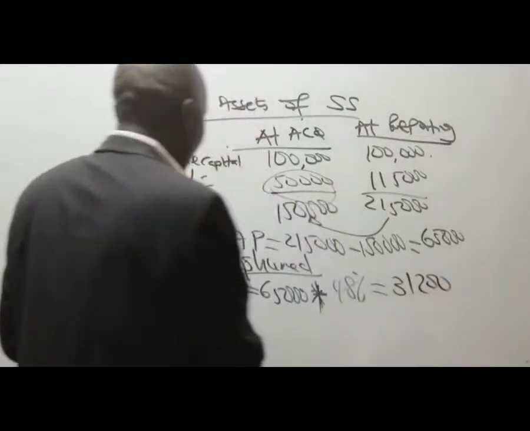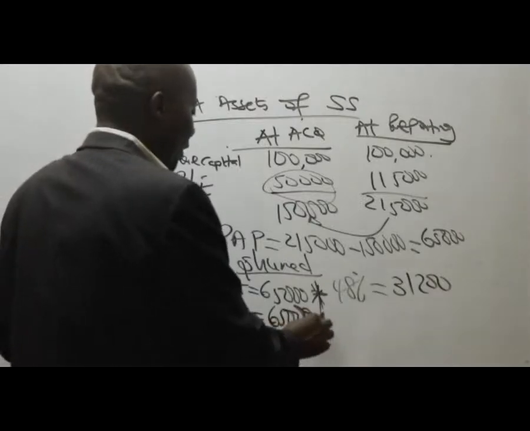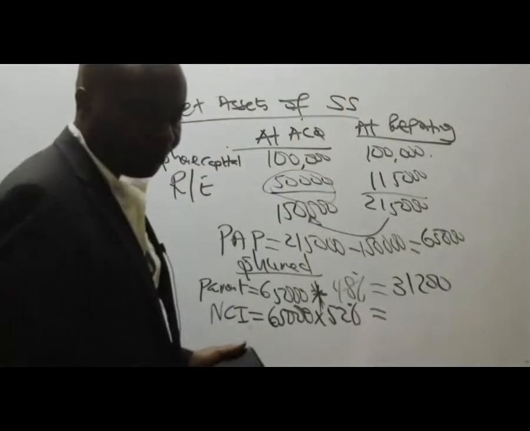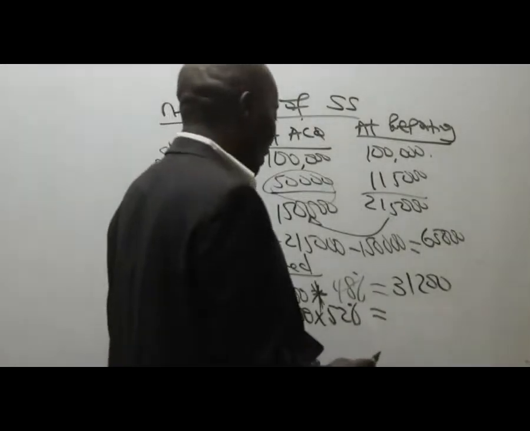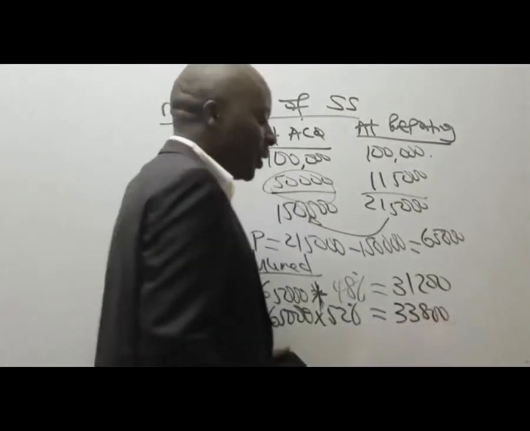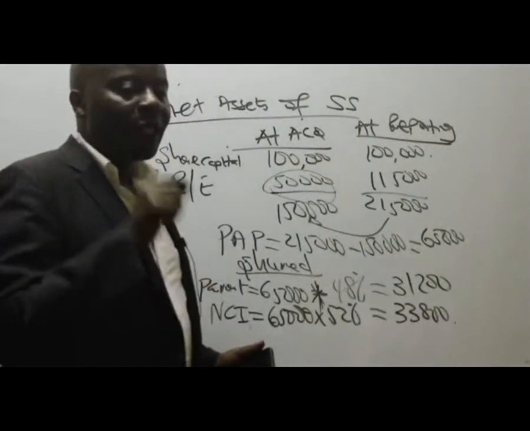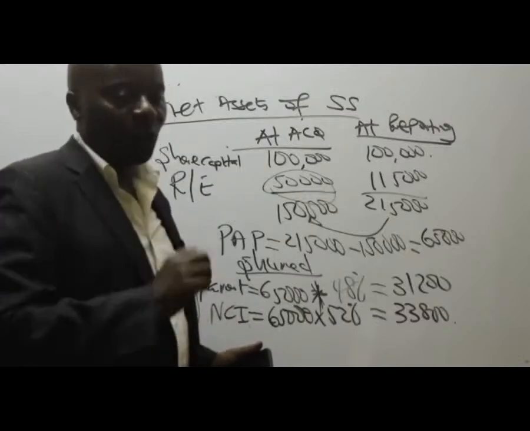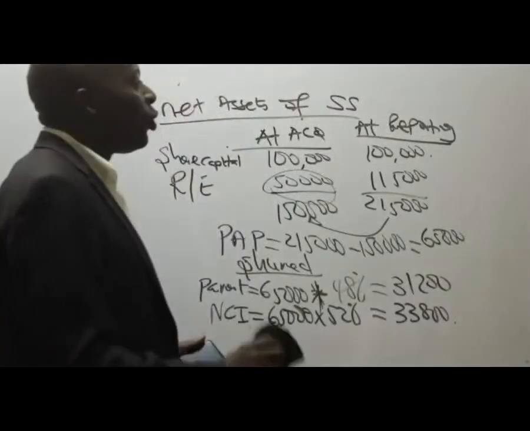31,200. And then we have NCI. NCI will be 65,000 times 52%, which will end up giving us what figure, somebody? 33,800. Yep, could be true. 33,800. Thank you very much. And then I would want to give you 1 minute. After net assets, of course, we know that the next thing will be goodwill. I would want to give you 1 minute, each one of us, to calculate the goodwill.